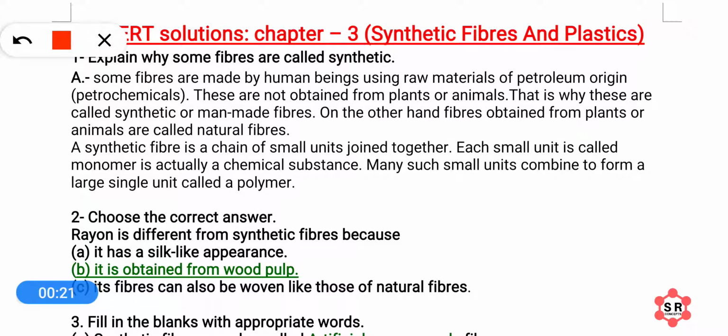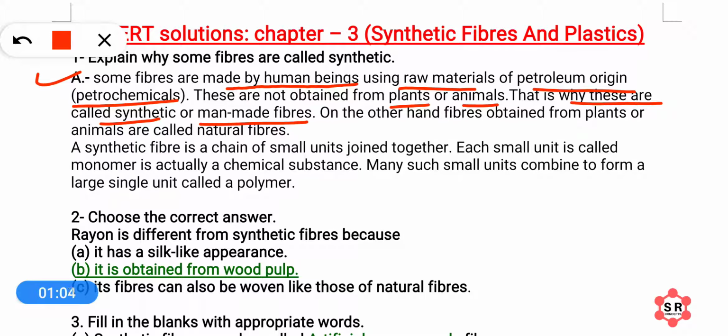The first question is explain why some fibers are called synthetic fibers. So, dear students, some fibers are made by human beings using raw materials of petroleum origin. Such fibers are not obtained from plants and animals. This is why these fibers are called synthetic or man made fibers. So, it is clear that these are produced by human beings using raw materials which are not obtained from plants and animals, but are of petroleum origin, right? So, such fibers are called synthetic fibers.